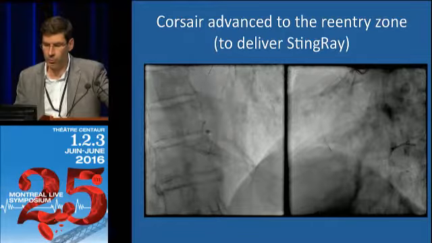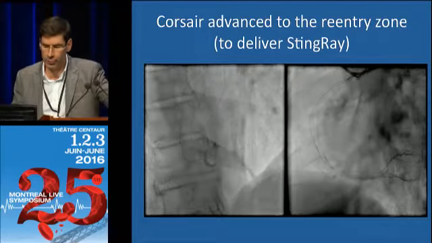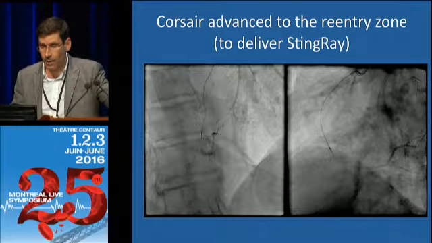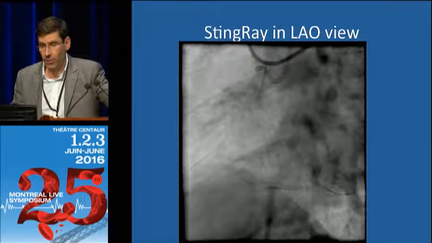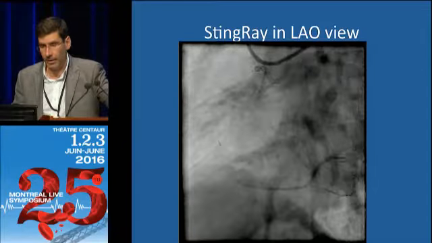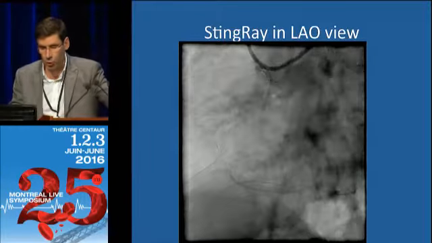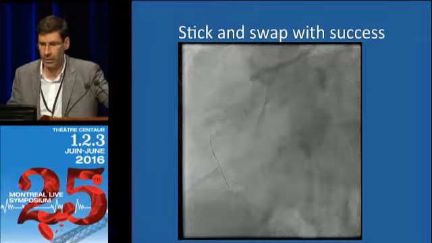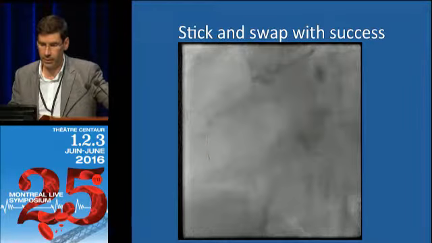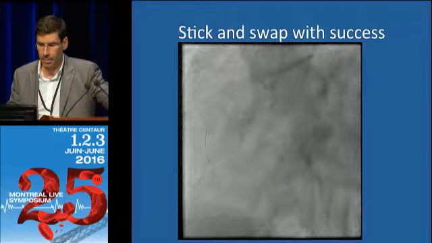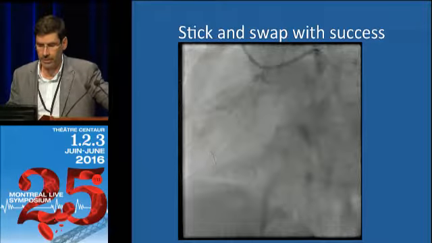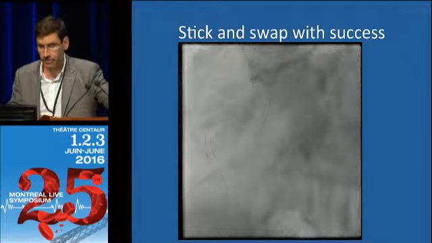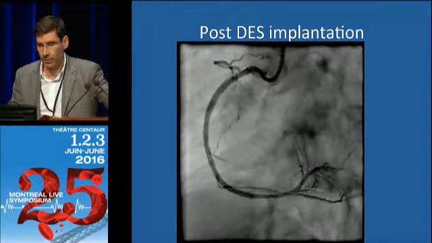And on this, we brought the Corsair catheter to position ourselves to a re-entry position. And the Stingray balloon is inflated there. You see that the distal vessel is kind of small. We had a bit of a hematoma. We had to aspirate a little bit to make the distal vessel bigger. And this is basically a film showing that we're accessing the distal vessel through the side port of the Stingray balloon. So we got an excellent result of the RCA.